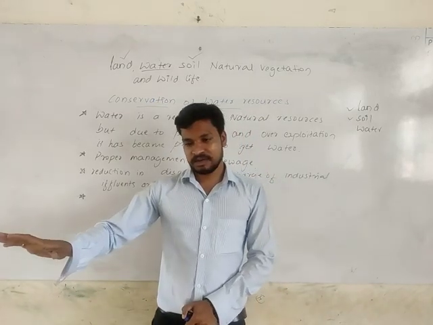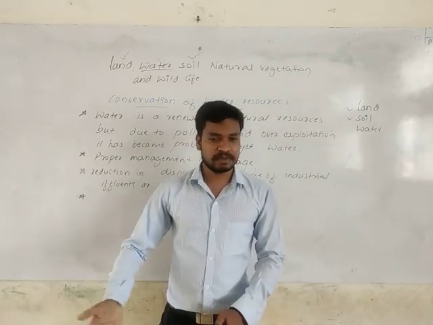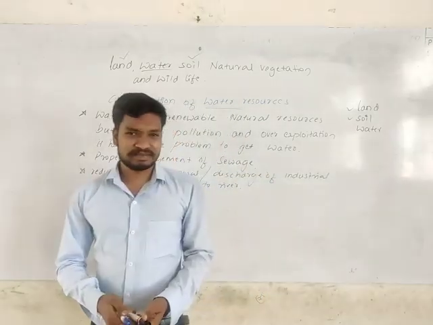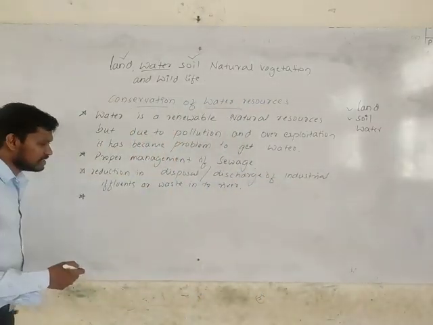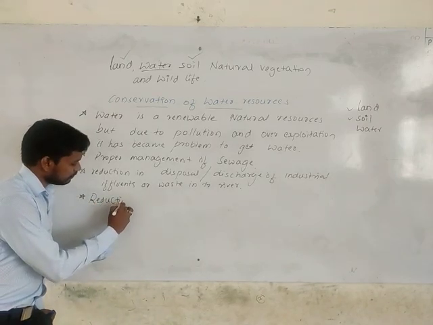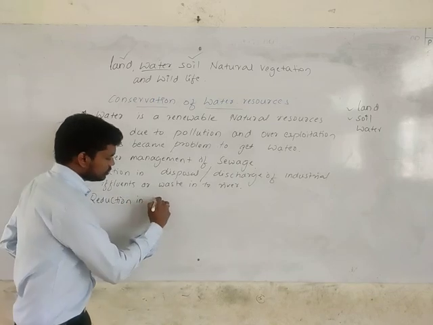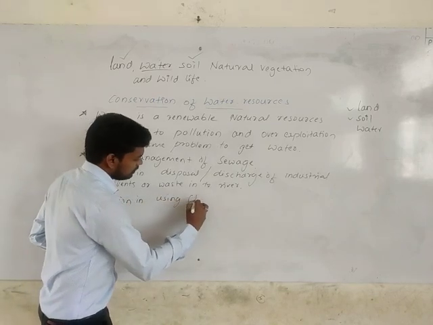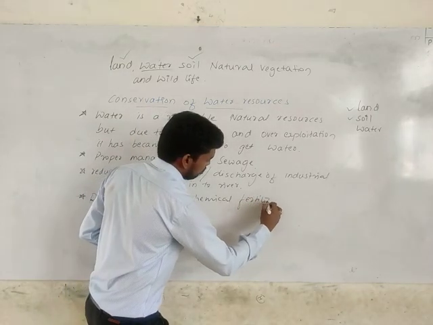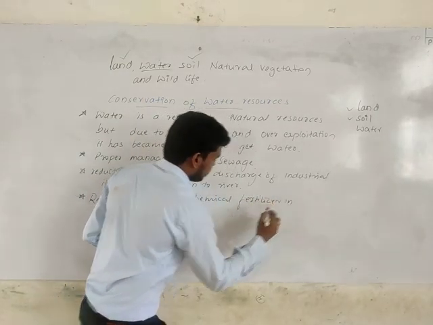And then whatever life we have in the river and the pond will be dead. So that's the main problem. So there we should have a reduction in using chemical fertilizer in agriculture activity.